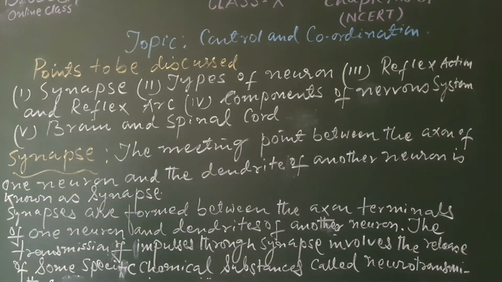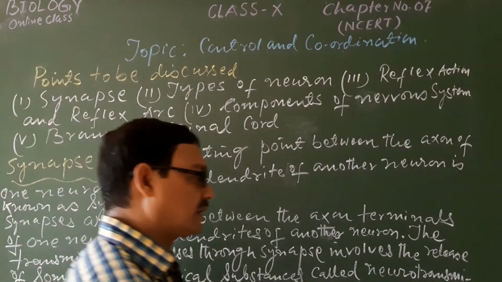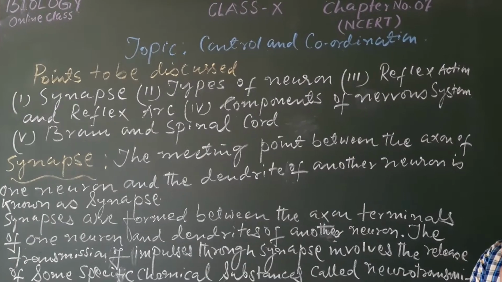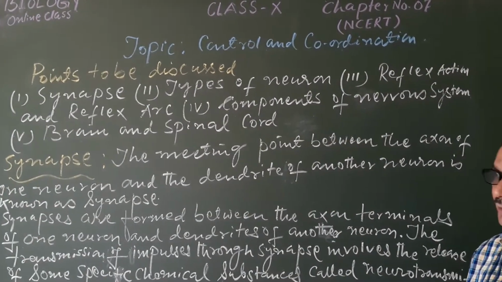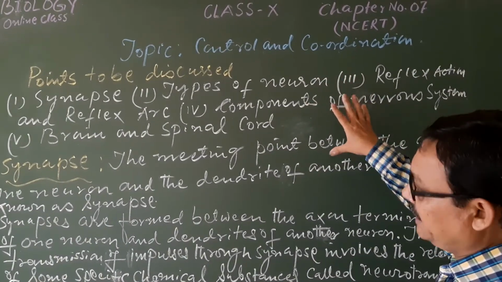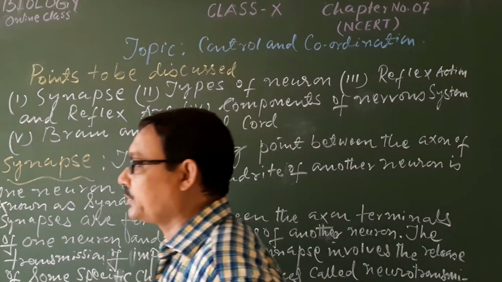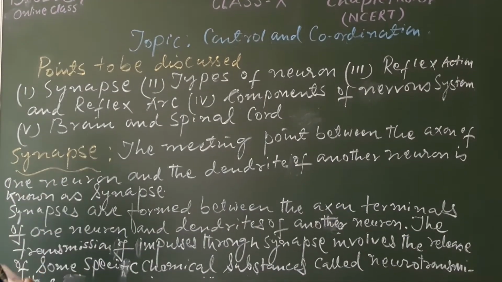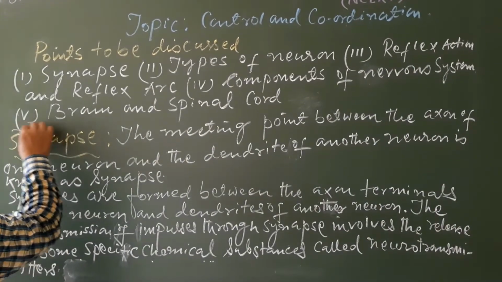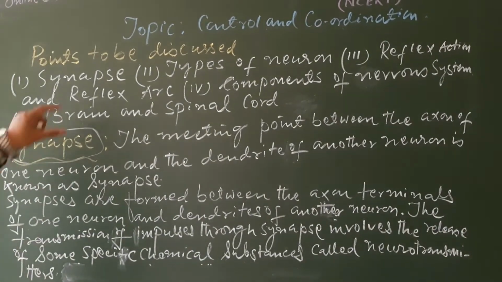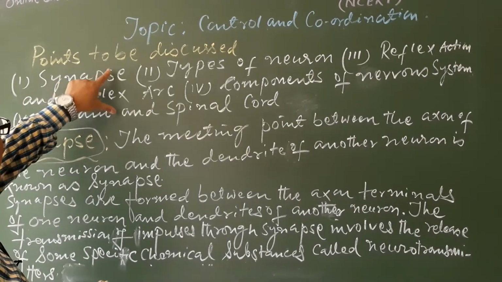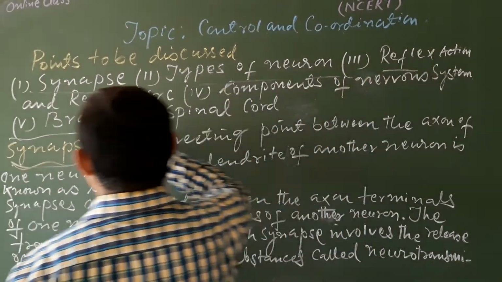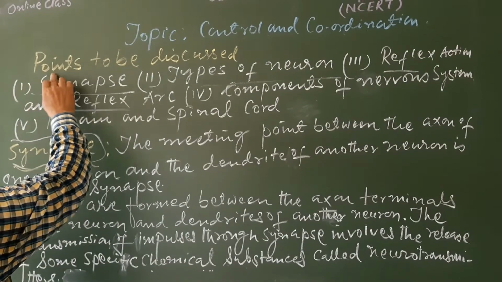In the last class, we studied the structural and functional unit of our nervous system, that is the neuron, and I left a gap between two neurons, and that gap will be cleared today, that is the synapse. But before that, in this part of the board, I have written some points, that is the points to be discussed.